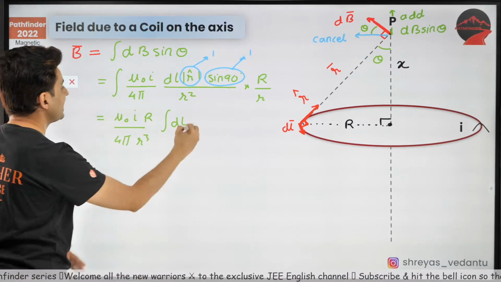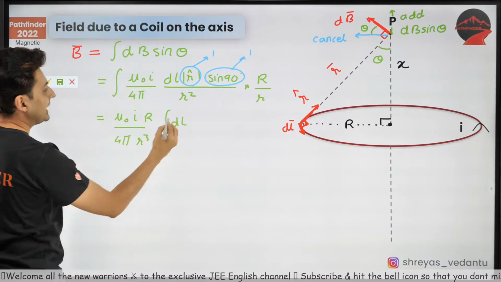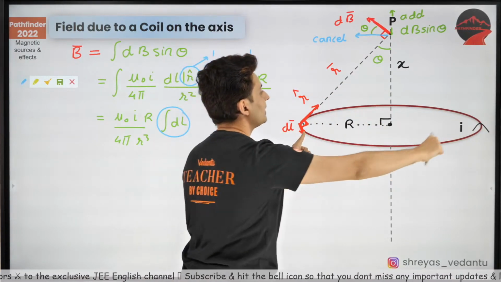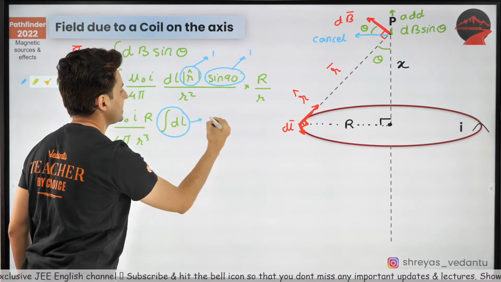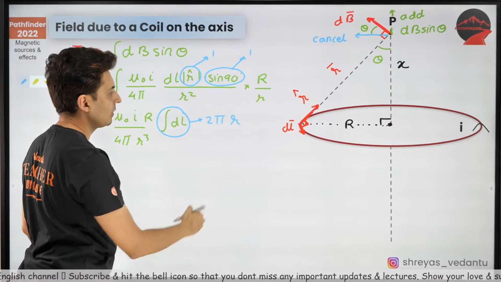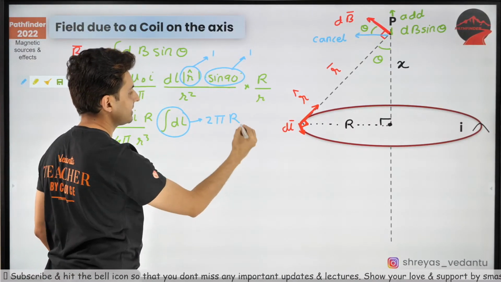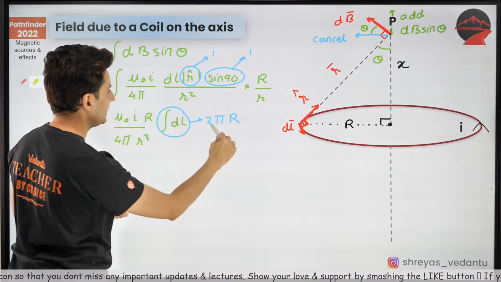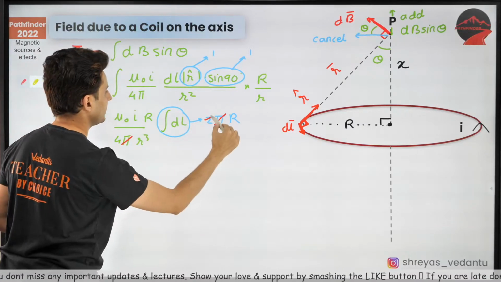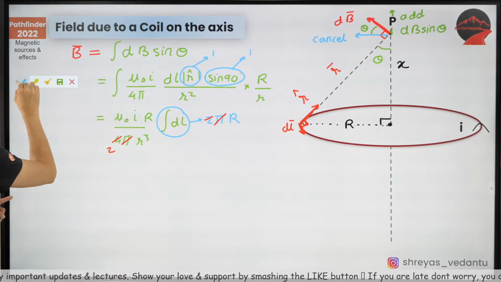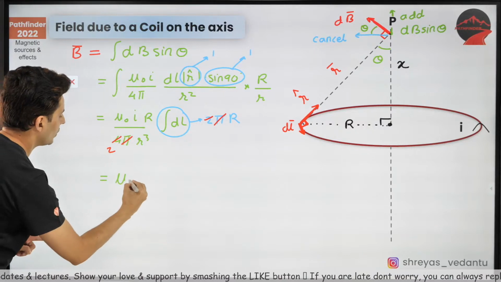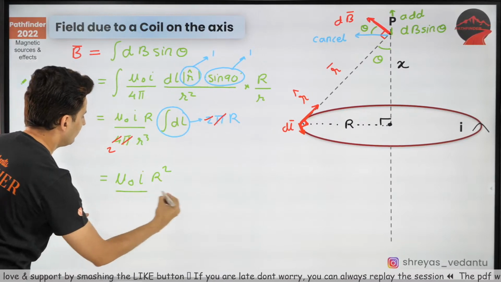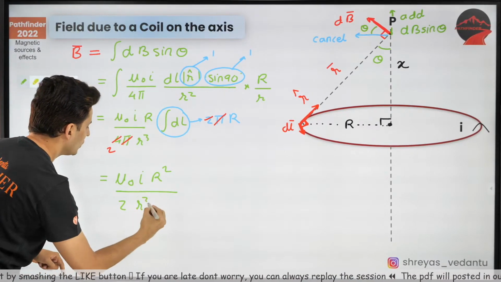Now, what you need to do, what is the integral of dl? Think about it. Integral of dl means adding all the dl's over here. That will give me the circumference. This will be just nothing but 2 pi r. Oh, but which r? Capital R, because this is the radius. Now it is simple to solve. Before solving ahead, this pi goes, this 2 and this 4 goes. So my final answer will be mu naught I, r into r is r square divided by 2 r cube.